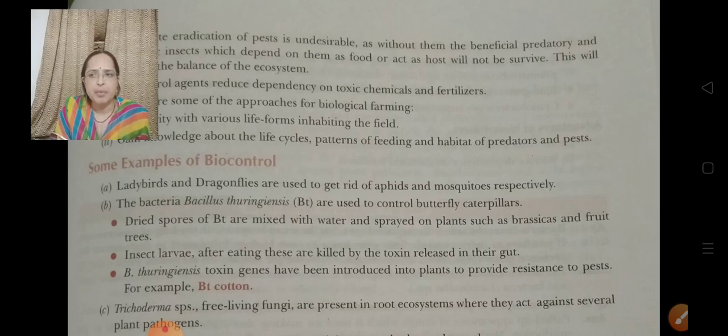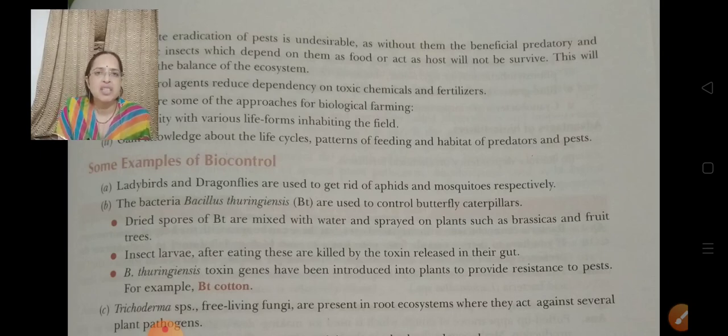The larva cannot eat the plant and is automatically killed. So the Bacillus thuringiensis toxin genes have been introduced into plants to provide resistance to pests, so that the plant has become pest resistant.